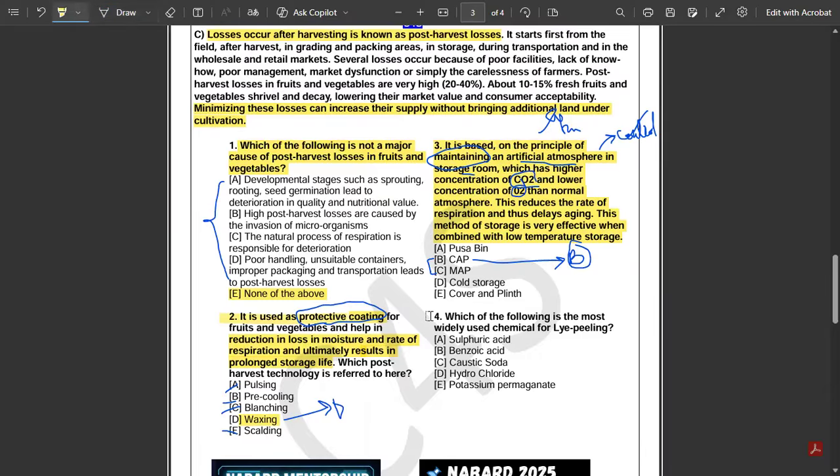Now, next: which of the following is the most widely used chemical for lye peeling? Whether it's sulfuric acid, benzoic acid, caustic soda, hydrochloride or potassium permanganate. The answer to this question is caustic soda, option C. For lye peeling, we use caustic soda. Benzoic acid is mainly used as a preservative, and potassium permanganate is an ethylene absorber, right?